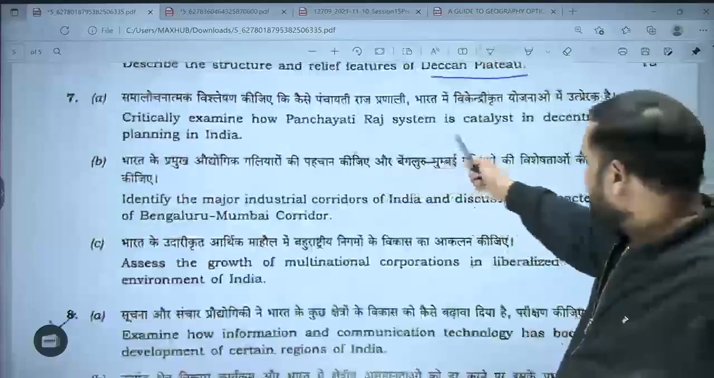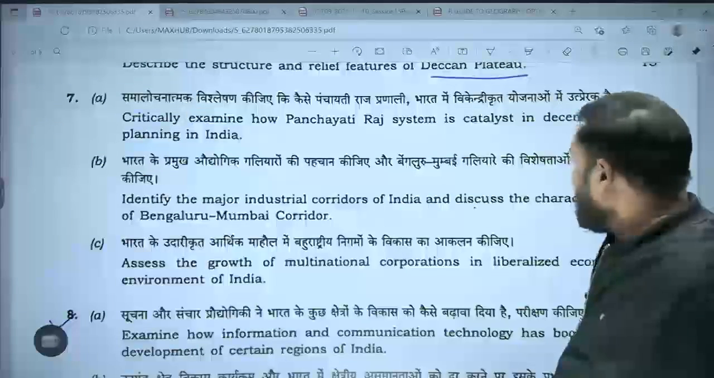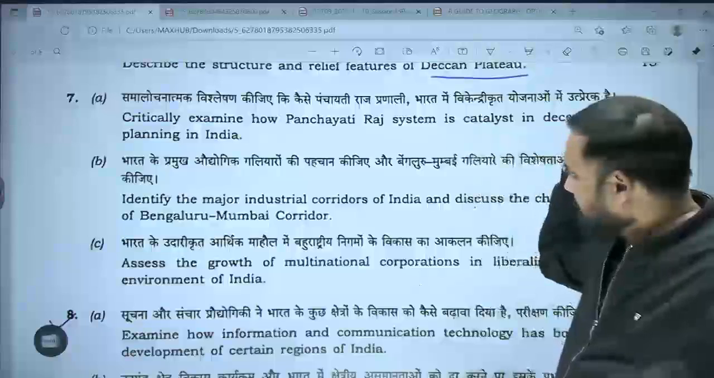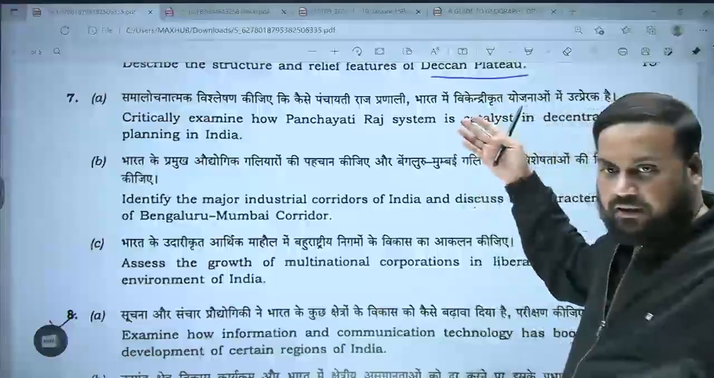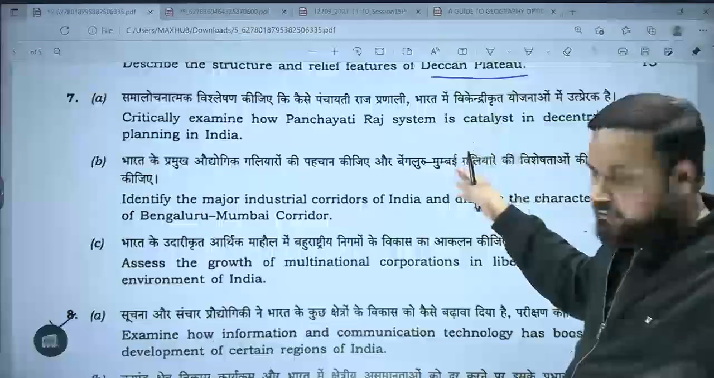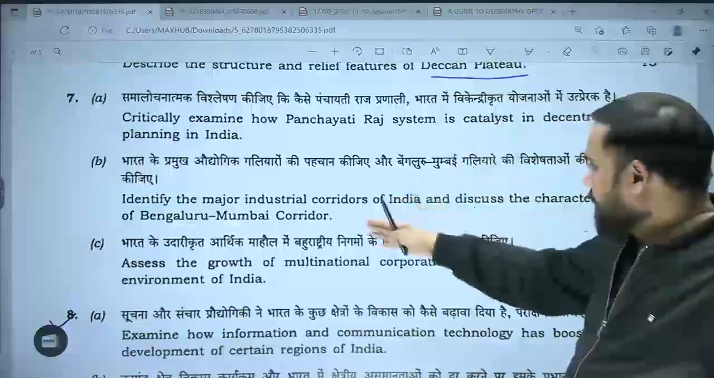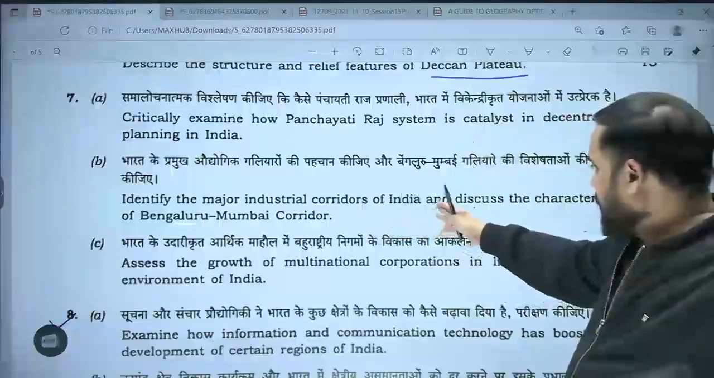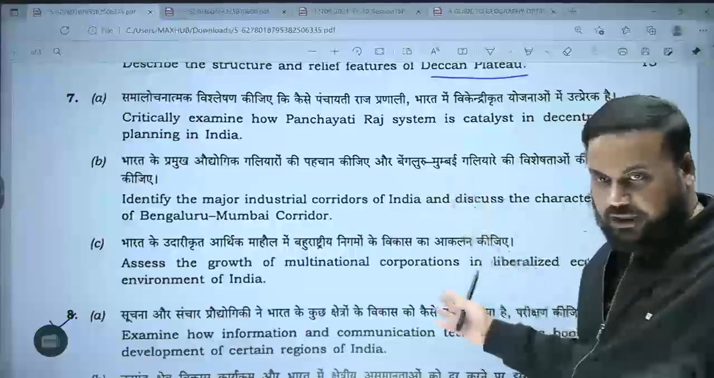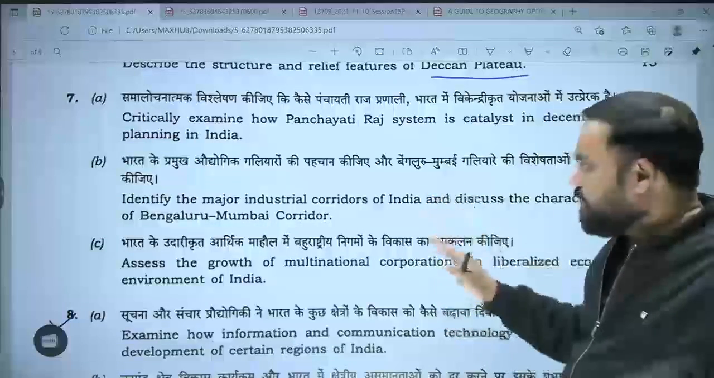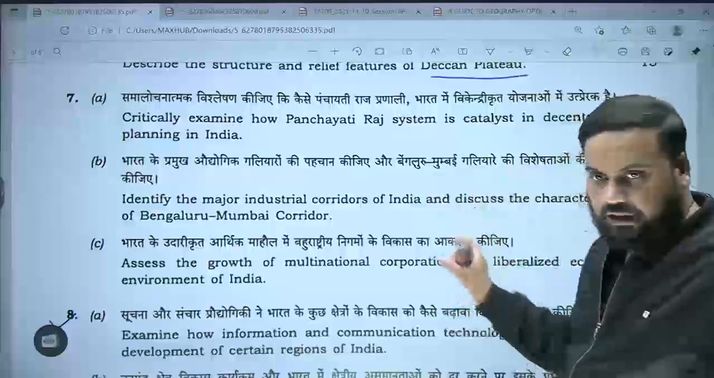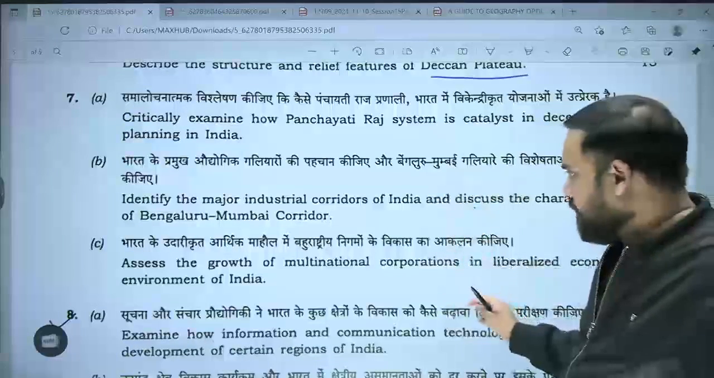Critically examine how Panchayati Raj system is catalyst in decentralized planning in India. एकदम straightforward. इतना easy पंचायती राज का question पुराने साल के पेपर उठा करके देख लो. They haven't asked in recent times. Identify the major industrial corridors of India and discuss the characteristics of Bengaluru-Mumbai corridor. We haven't done transportation geography, so we haven't discussed, but we will discuss the corridor part. Is a very important issue which is there right now.